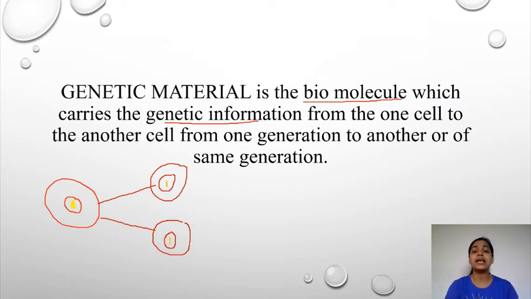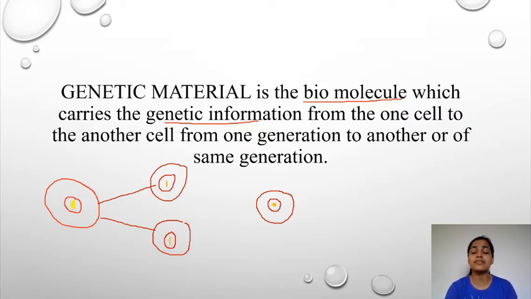Another type of passage is within the same generation. Within the same generation means, for example, this is one cell, and this is the nucleus of one cell, and this is the genetic material here with the yellow color. Now, when this one fully grown cell passes its genetic material from itself to another cell which it is not forming, somewhat like this.